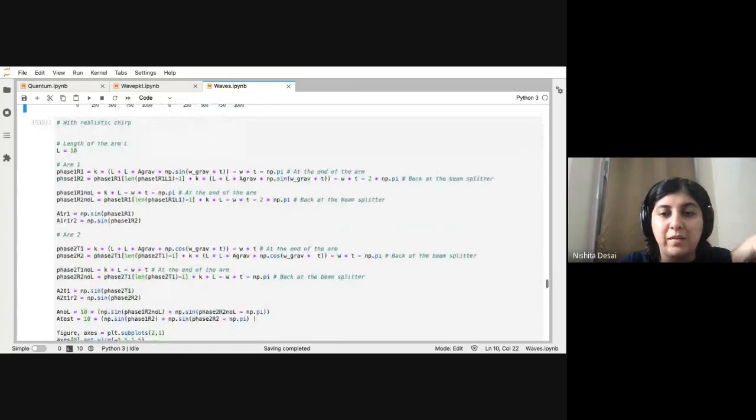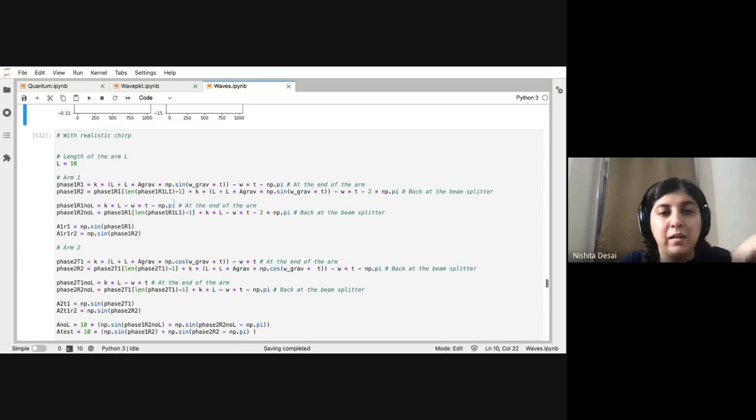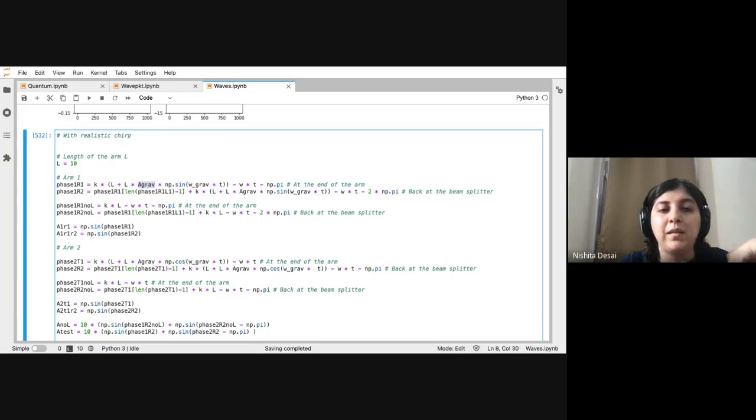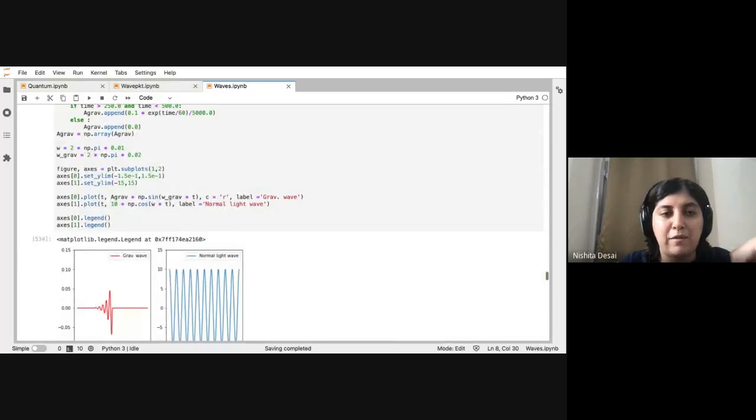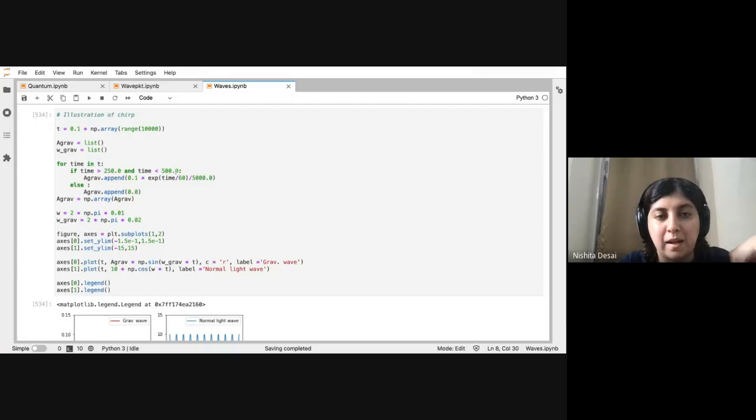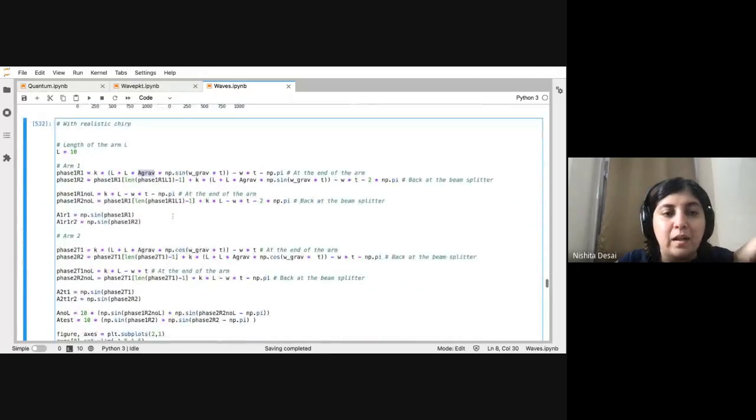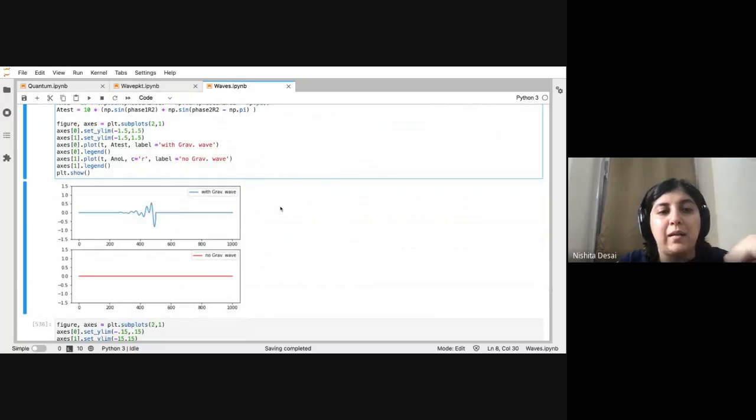Okay, so then again we do exactly the same thing, except now the amplitude is given by this A-grav array that we designed. Okay, and you can perform the same calculation, and you see that without gravitational wave you again get a flat line as expected, but with the gravitational wave now you have a certain pattern.